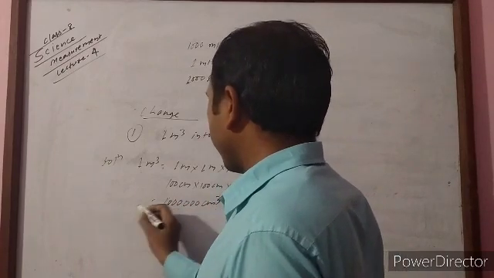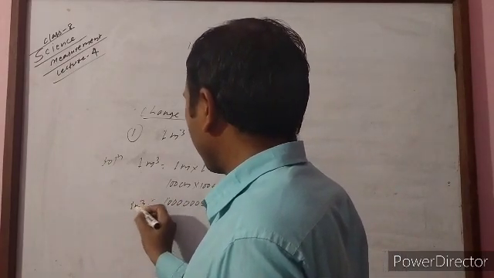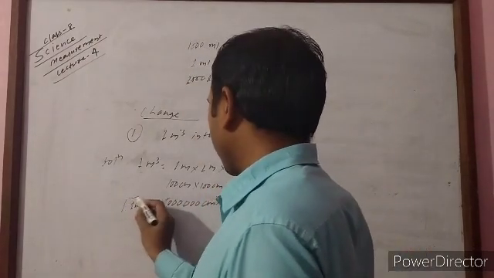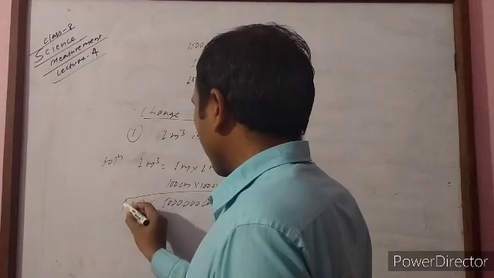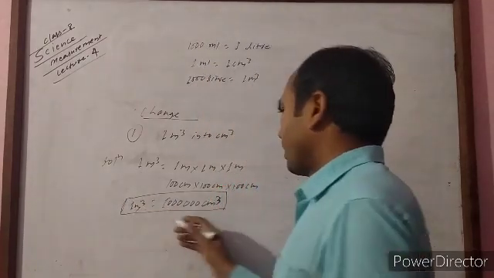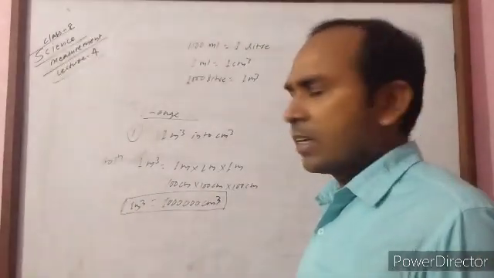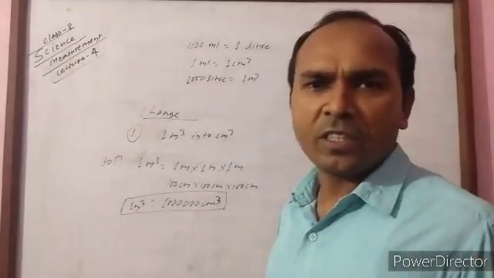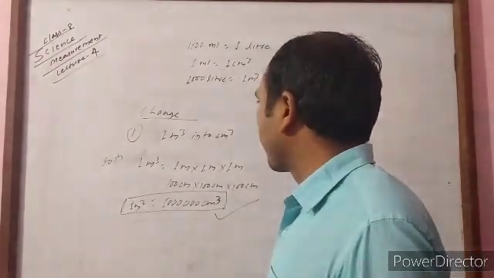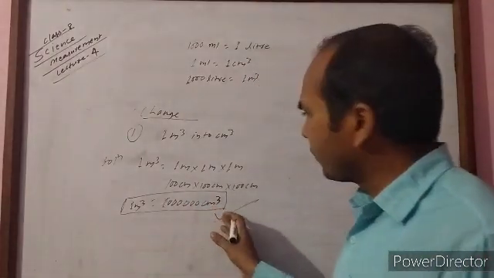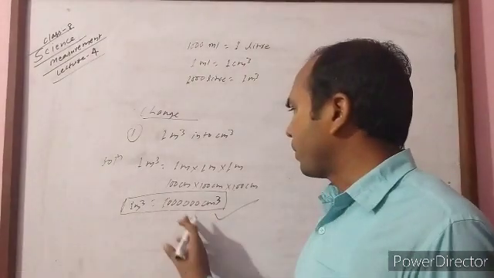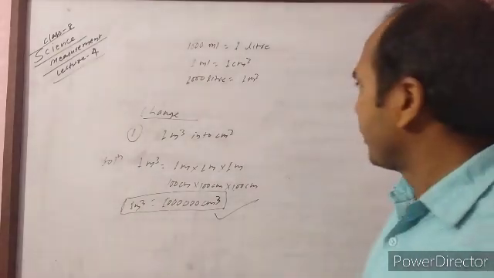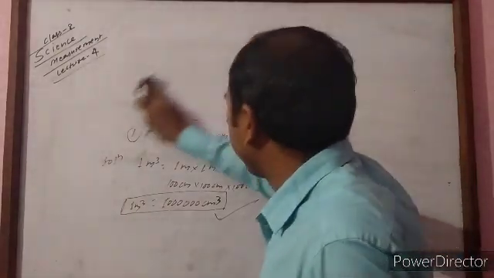In this way, when we have to convert 1 cubic meter into centimeter cube, it is this much centimeter cube. It means when we have to convert some cubic meter into centimeter cube, then we have to multiply by 10 to the power 6. And when we have to convert cubic centimeter into meter cube, then we have to divide by this much. Another various types of questions arise in this chapter.